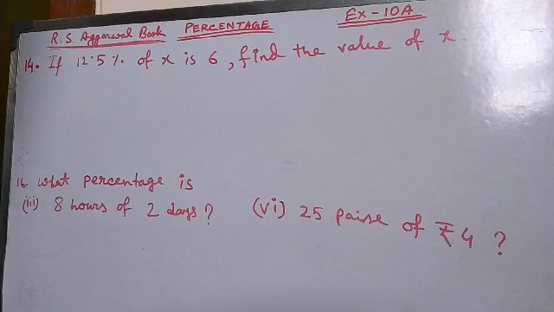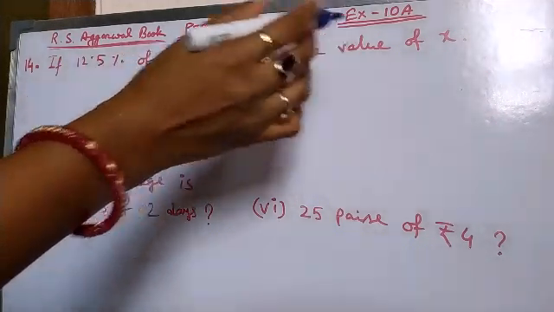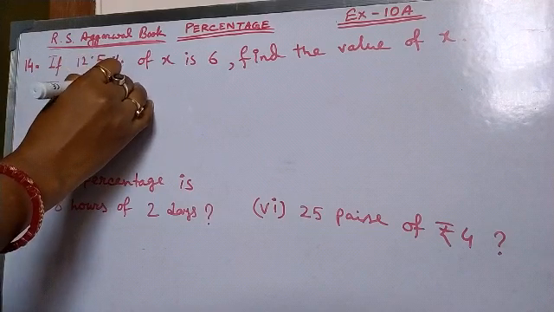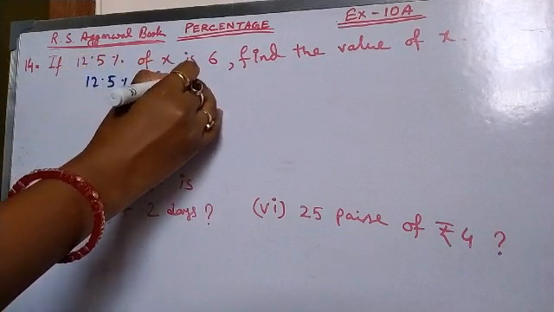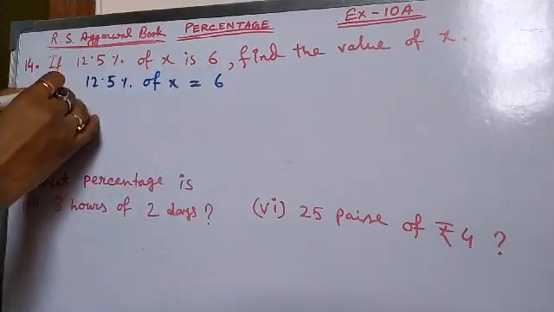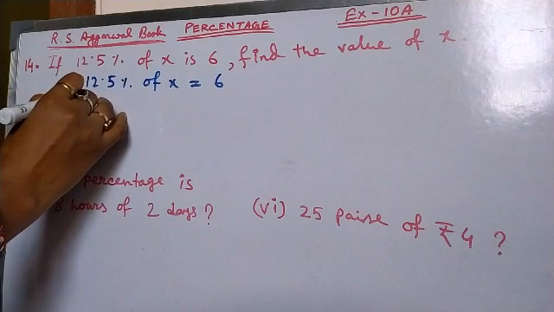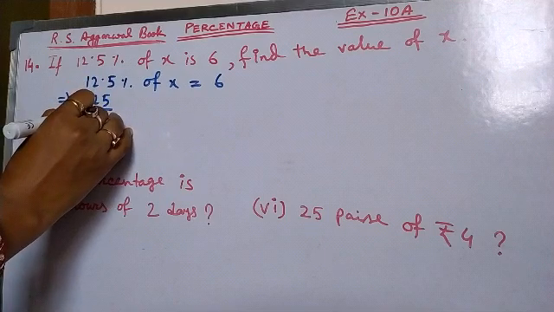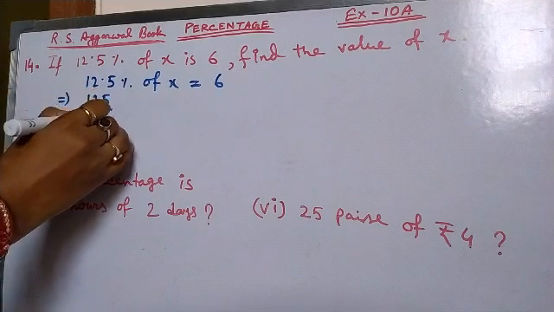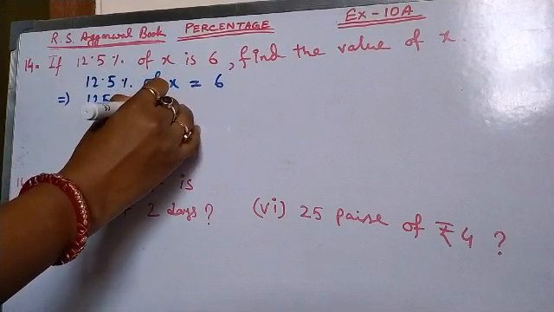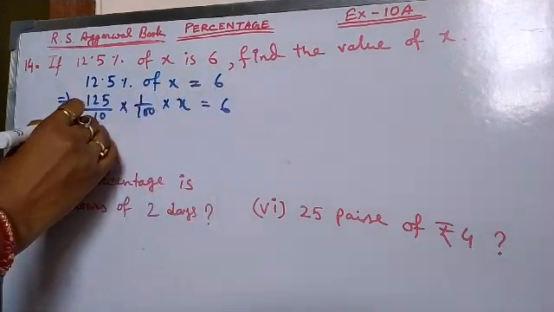Now question number 14. If 12.5% of x is 6, find the value of x. Everything here is given. That means 12.5% of x is equal to 6. Then solve it. After solving it, we'll find out the answer of x. That means 12.5, that means 125 by 10, into percentage means 1 by 100 of x, that is multiply x equal to 6.